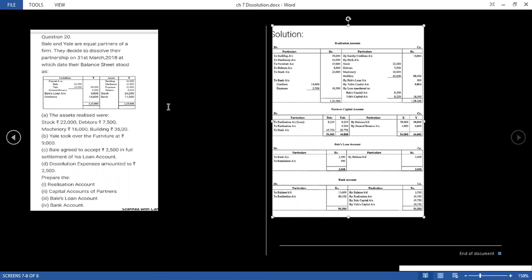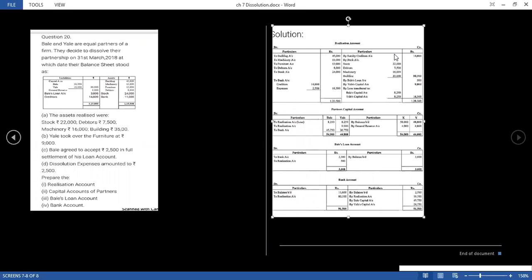Now what is the information given here? Assets realized. When nothing is mentioned here, the assets we have transferred here on the debit side. Now these will all be transferred on the credit side, whatever asset names have been given here: by bank, because the partner's name is not mentioned, stock, debtors, machinery, and the building.